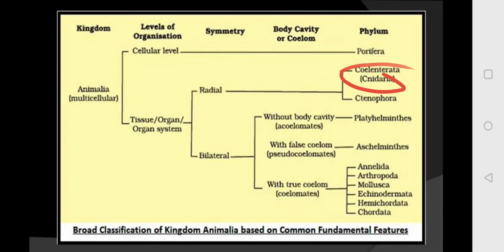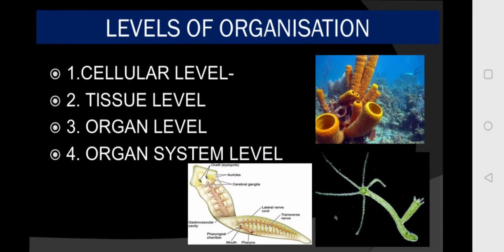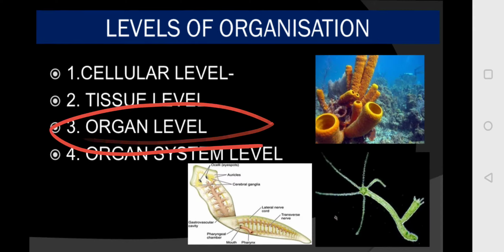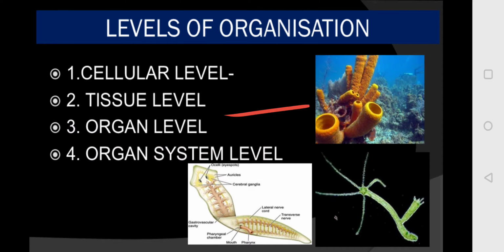Now let's move on to organ and organ system. The next level is the organ level, where tissues are grouped together to form organs.